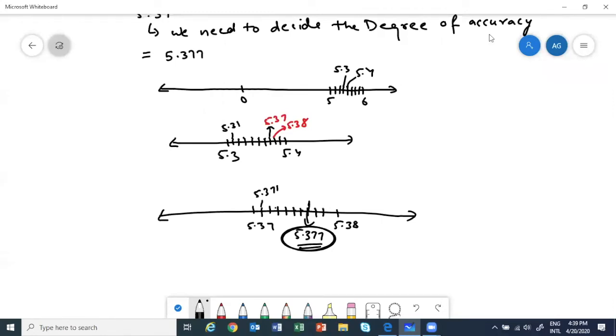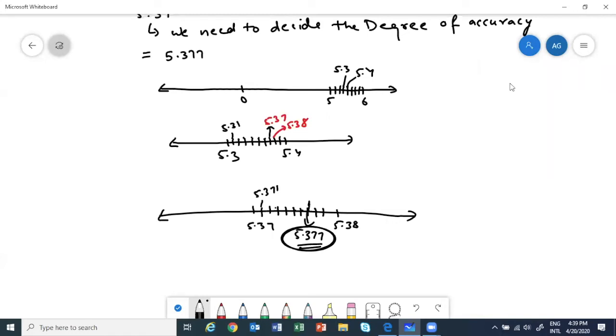Sometimes if they give you a bar question, they will mention. Otherwise, normally we take up to 4 decimal places. If they don't mention, you take up to 4 decimal places. Yes, normally they will mention.